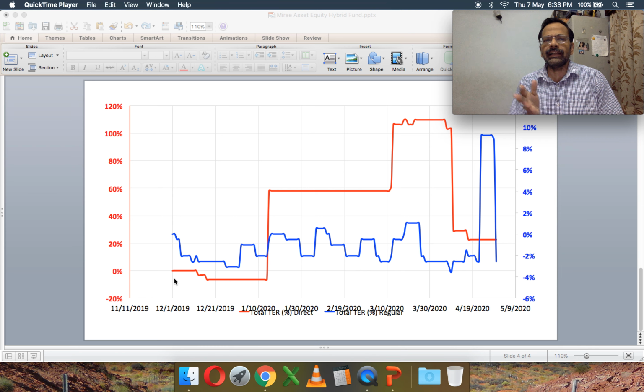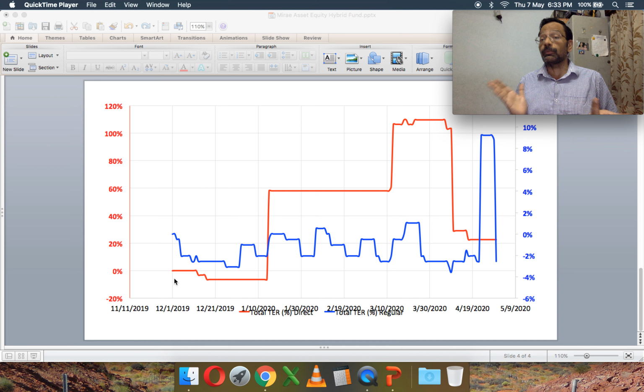These guys are blatantly saying, according to SEBI regulations, we are disclosing the TER, and they change it to whatever they want. This is just not acceptable. I think SEBI should do something about it and limit the number of expense ratio changes. At the very least, it should be kept in a band. If it is mandatory to change it, it should be kept in a small band. Such drastic changes should be avoided.